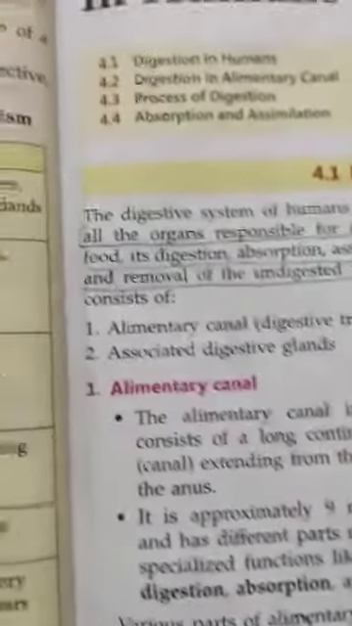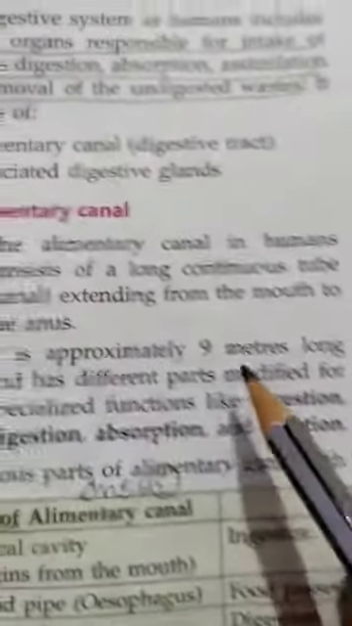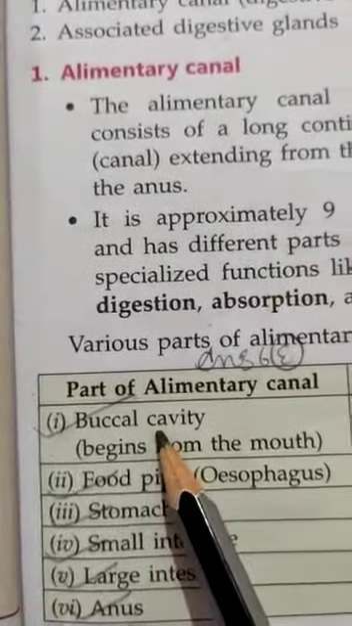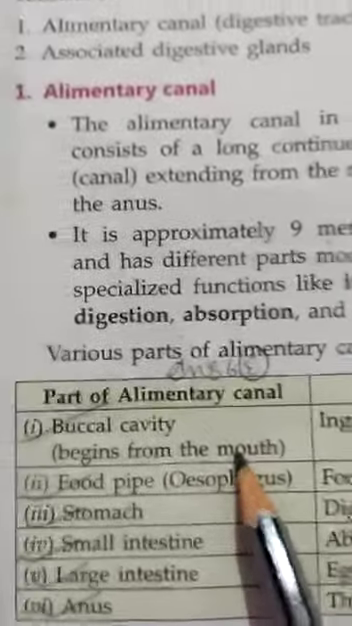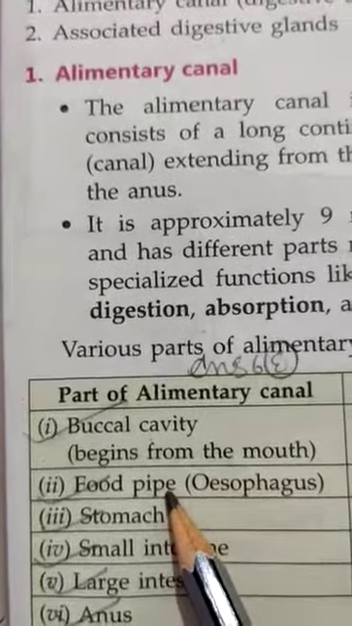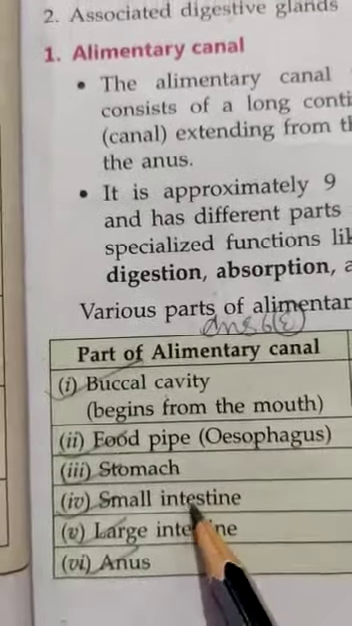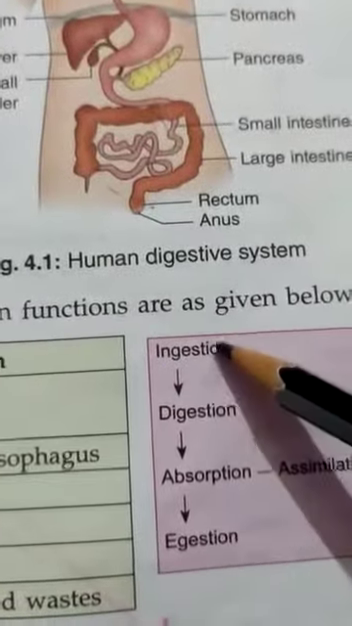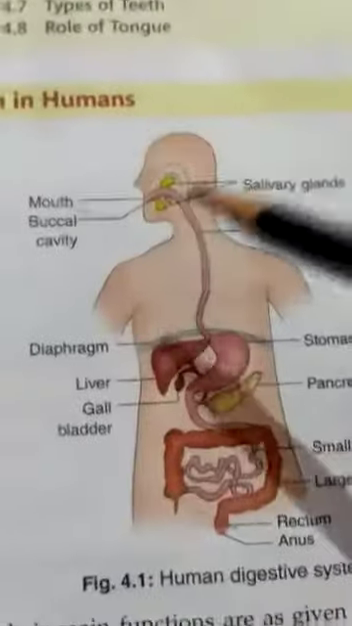Now come to the alimentary canal. The alimentary canal is approximately 9 meters in length, and the first part is the buccal cavity. It includes the mouth, tongue, teeth. Second, the food pipe, also known as the esophagus, then the stomach, small intestine, large intestine, anus. These are the steps of the human digestive system, and these are the parts.